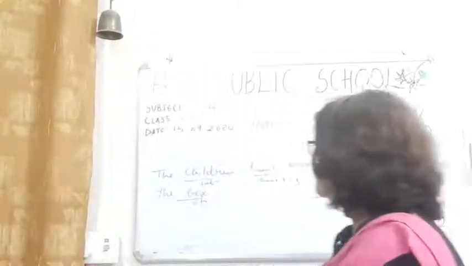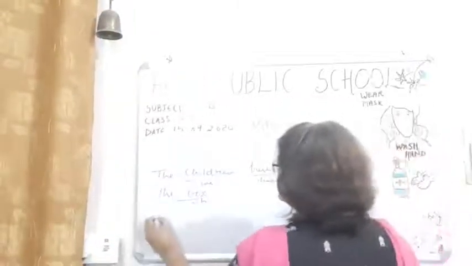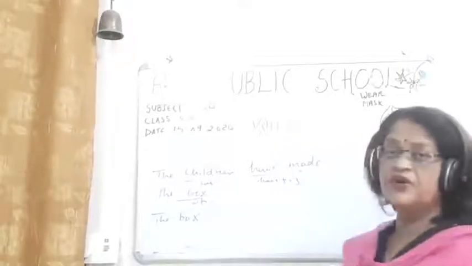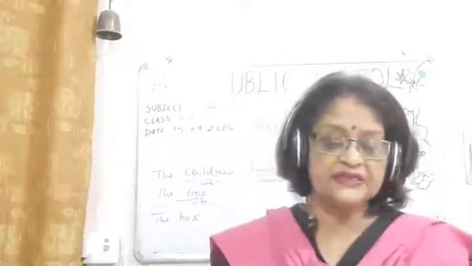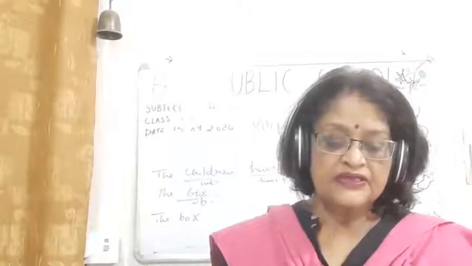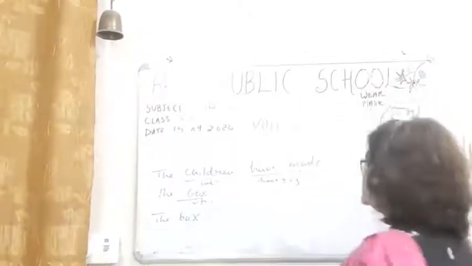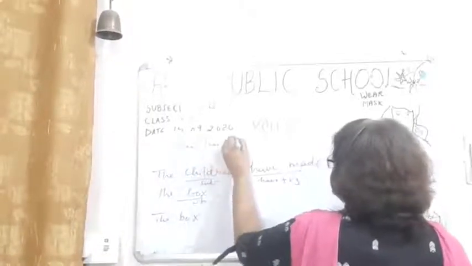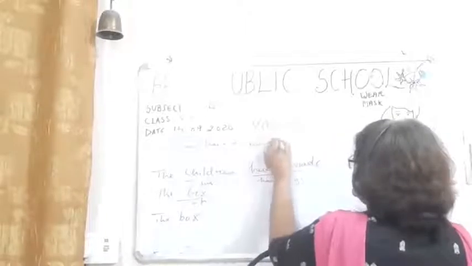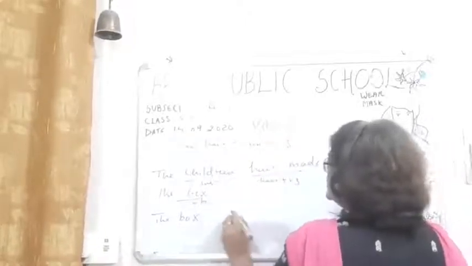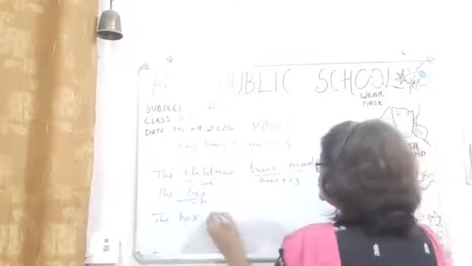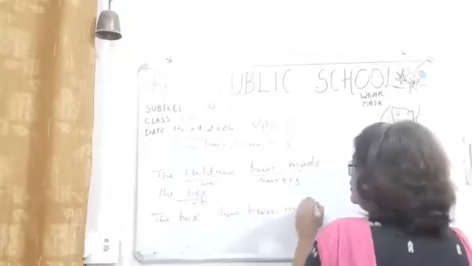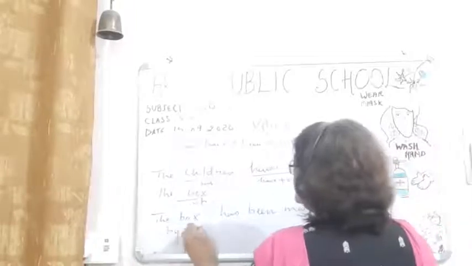So the box. Okay, now the formula for the passive of present perfect tense is has/have plus been plus the third form of the verb. This is the formula. Okay, so the box, it is singular here, so it is has been made by the children.